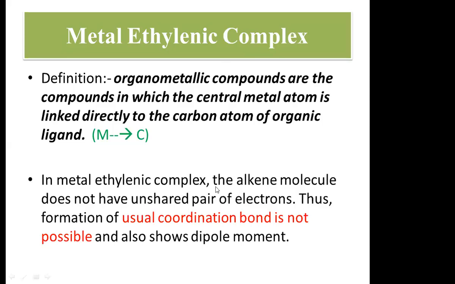According to the definition, organometallic compounds are the compounds in which the central metal atom is linked directly to the carbon atom of an organic ligand. In short, there is a bracket containing capital M, which means metal, and an arrow showing direction towards the carbon, which is the atom of the organic ligand, forming a metal-carbon bond. Such organometallic compounds are called metal ethylene complexes.